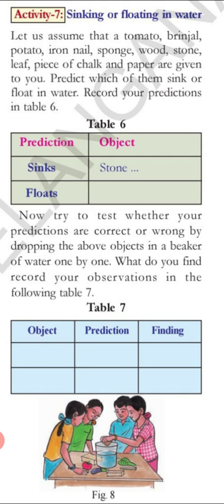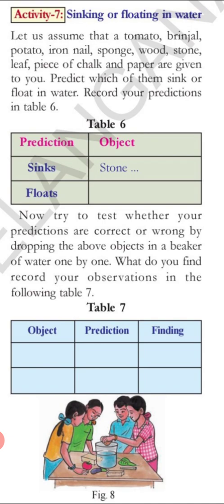We could say potato, iron nail, stone, piece of chalk, etc. And which will be floating? Tomato, brinjal, sometimes, mostly brinjal will be sinking. Yes, brinjal will be sinking. Sponge, after taking water, will be sinking. Wood, leaf, paper, these will float.